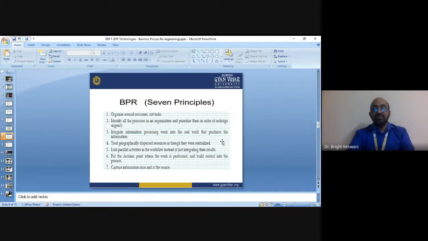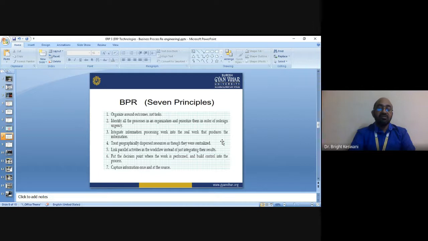A successful BPR project can be identified with some success factors like proven methodology, compelling business case for change, effective change management, strategic alignment, line ownership, top management sponsorship, and rearranging team composition. So these are some important points you should keep in mind when you are doing business process reengineering.